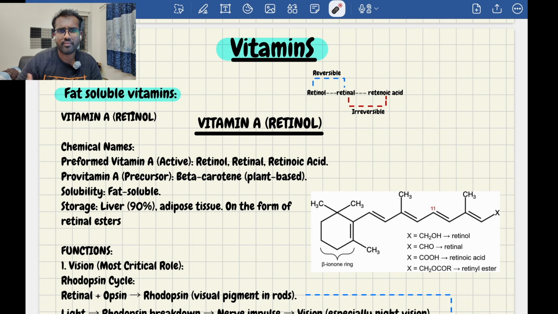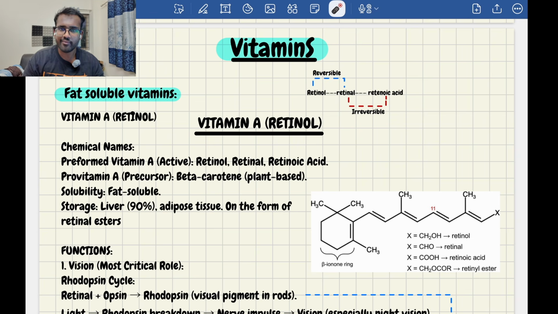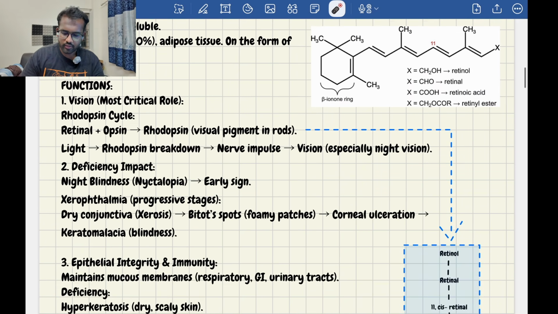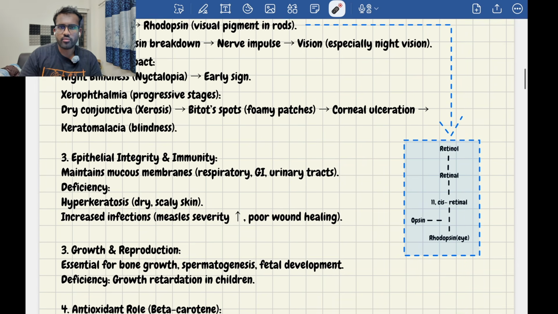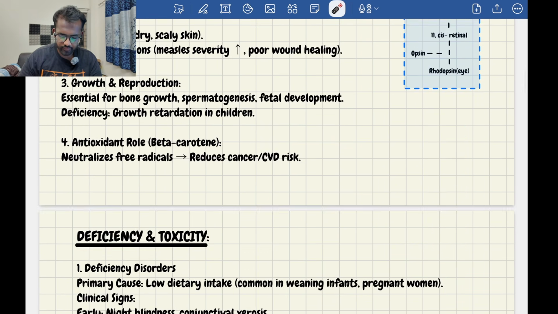No need to remember that many things, a lot of data. Just remember the basic main important things related to diet and its function in the body. Whenever you consume vitamin A in sufficient amount, you can prevent night blindness, etc. So this is what you have to remember when it comes to vitamin A.